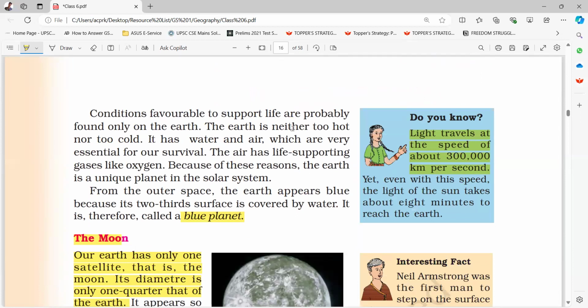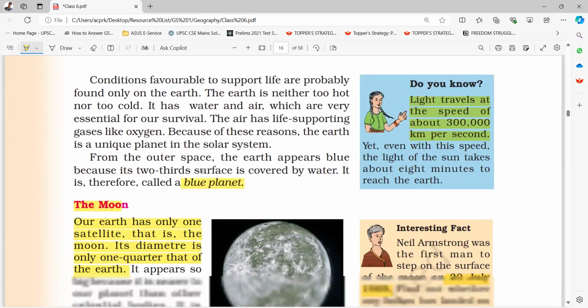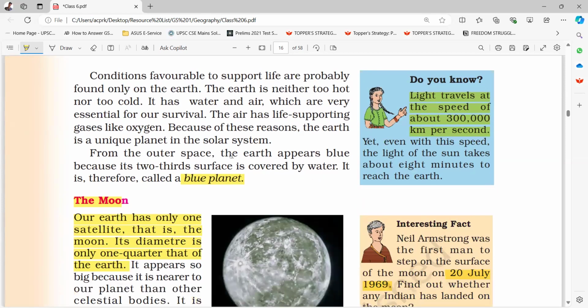The earth is neither too hot nor too cold. It has water and air, which are very essential for our survival. The air has life supporting gases like oxygen. Because of these reasons, the Earth is a unique planet in the solar system. From outer space, the Earth appears blue because two-thirds of its surface is covered by water. It is therefore called a blue planet.